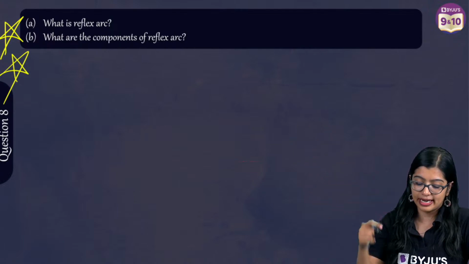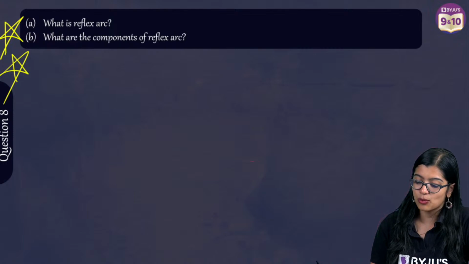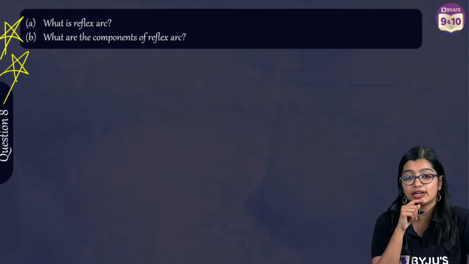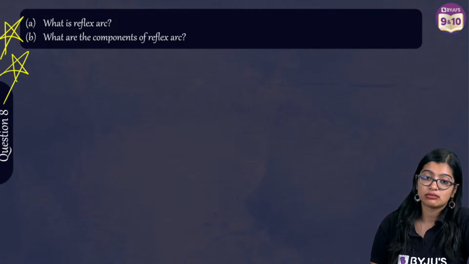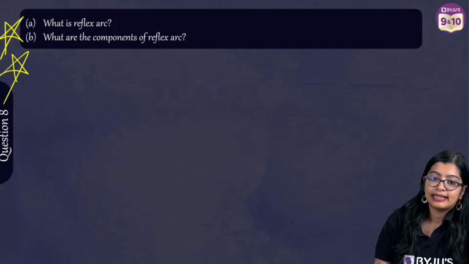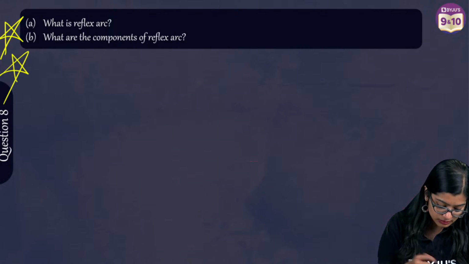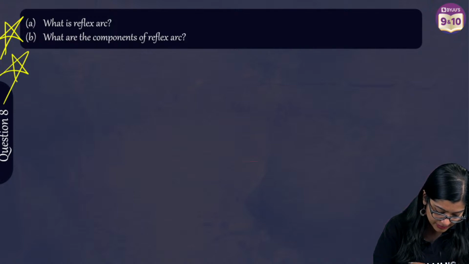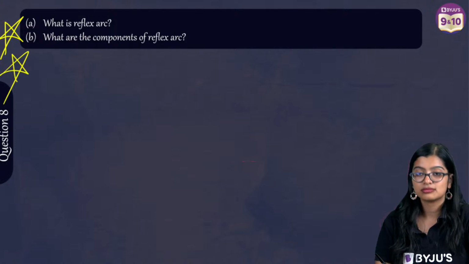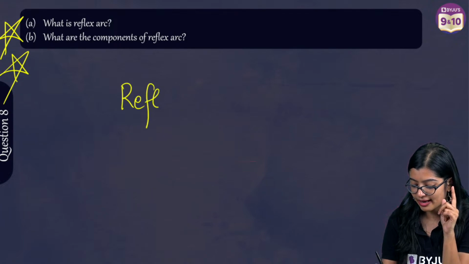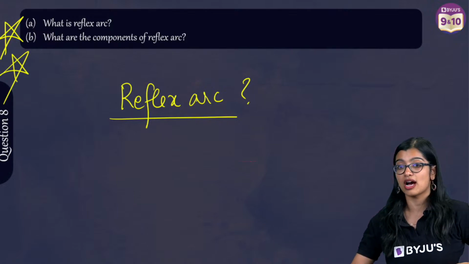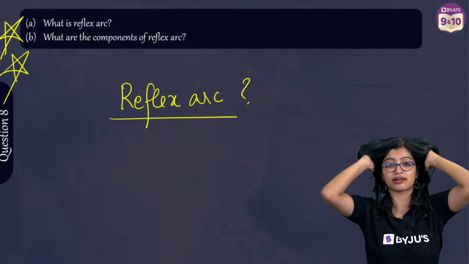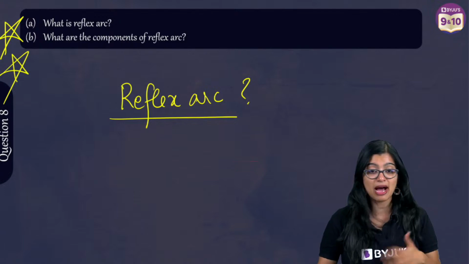Now moving on to the next one. What is reflex arc and what are the components of reflex arc? Everybody quickly, what is reflex arc? To answer your question, Ayush, it is amniotic fluid. Somebody has asked me something, saying, ma'am, is it right? I'm sorry, everyone, I read the question wrong. I think I said what is reflex action, but it's actually what is reflex arc. Not reflex action. Sorry, my bad.